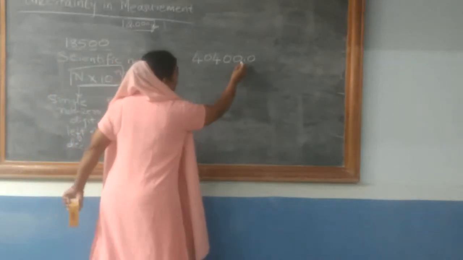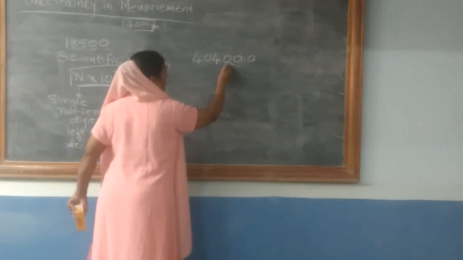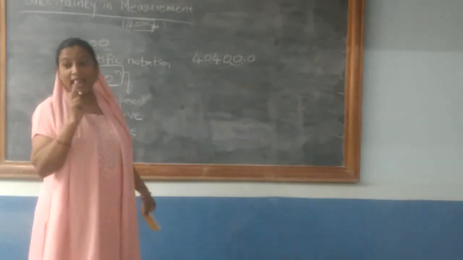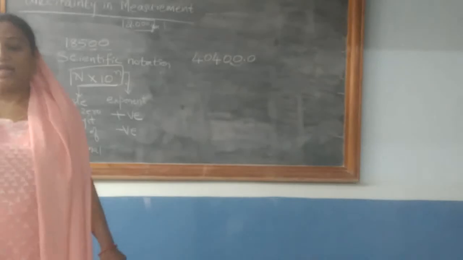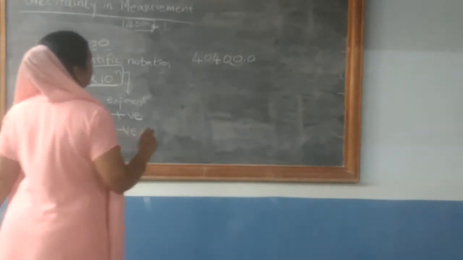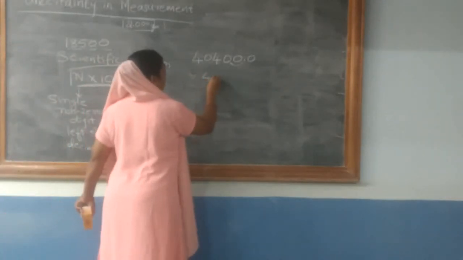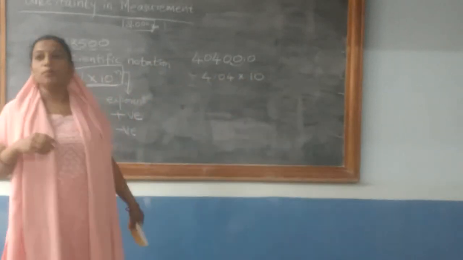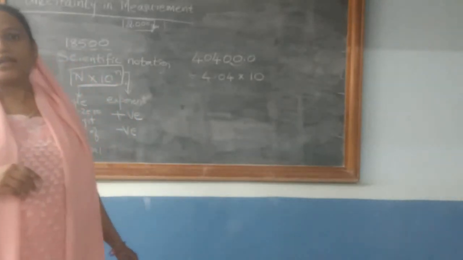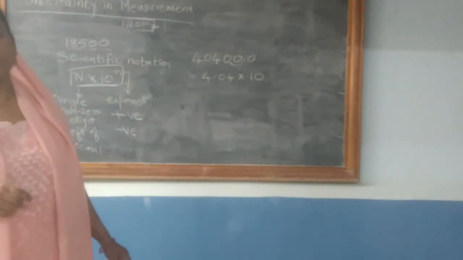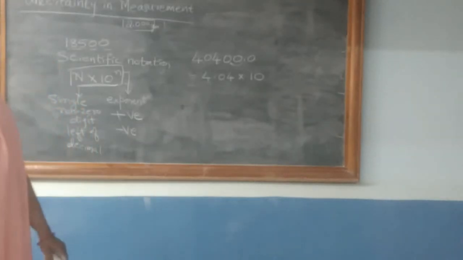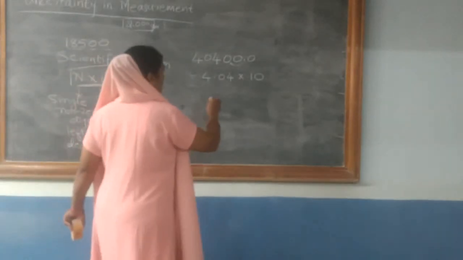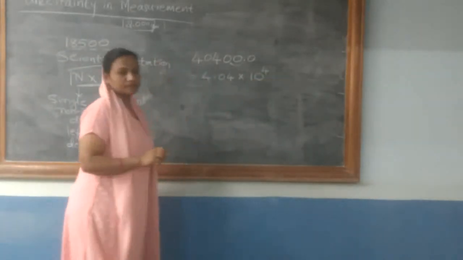So you should go on moving the decimal place. How many places? 1, 2, 3, 4. On moving 4 times to the left side, you will get the value as 4.04 into 10 to the power of. Now since you are moving the decimal to the left, it should be positive. If the decimal is moved to the left side, then it should be positive. So therefore you will write it as +4 or simply 4.